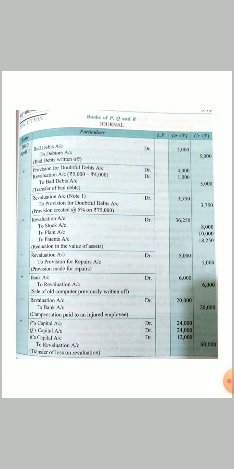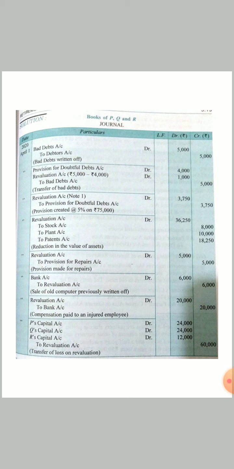For journal entries, that will be a simple one. First, in the bad debts point you have to pay attention. The rest is simple. For the first point you have to write bad debts to debtors 5,000. Now this bad debts will be adjusted 4,000 from provision account and 1,000 from revaluation account. The second entry will be provision debit, revaluation debit to bad debts. And then we will prepare the revaluation provision, that will be 5% on remaining debtors, that is 3,750.